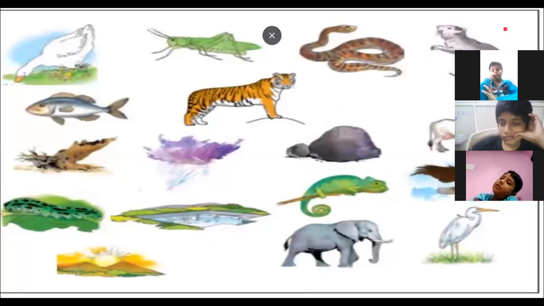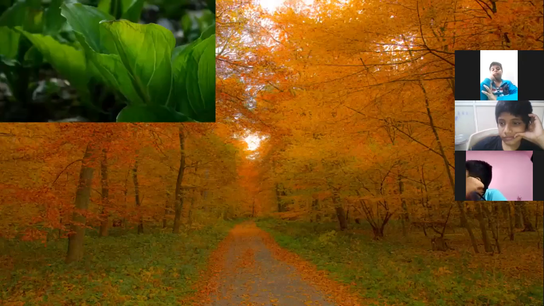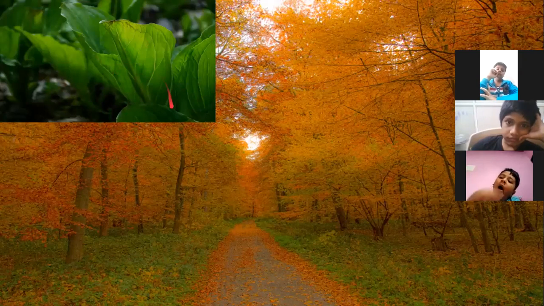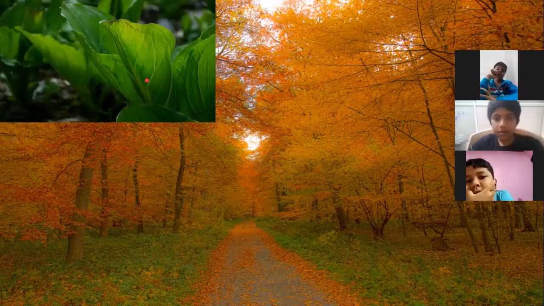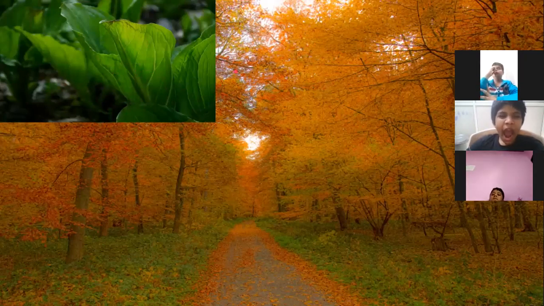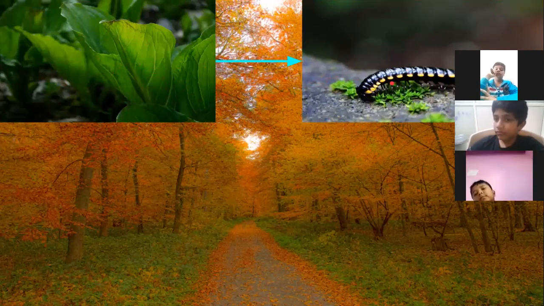Look here. In the first picture, you can see the plants. Now, who will eat the plants, or who will eat the leaves of the plants? See, the worm. You can see the worm in the second picture. So the worm will eat the leaves.